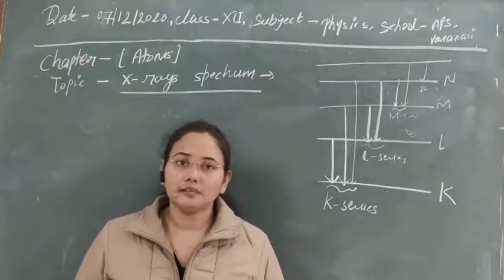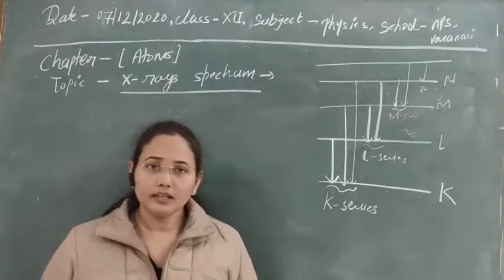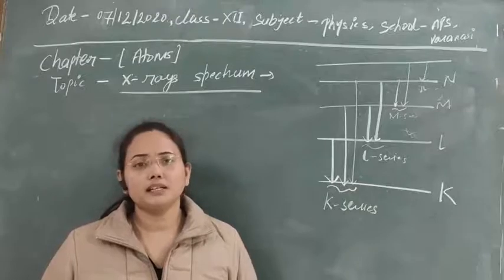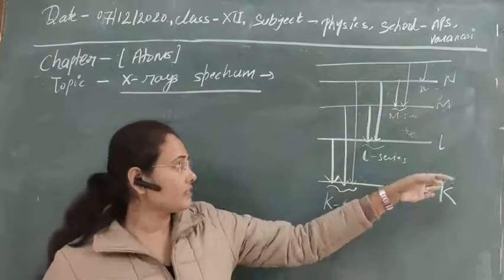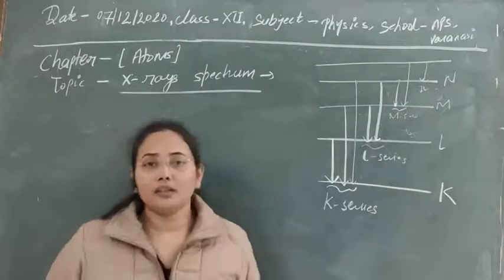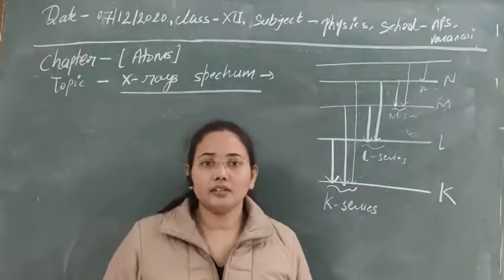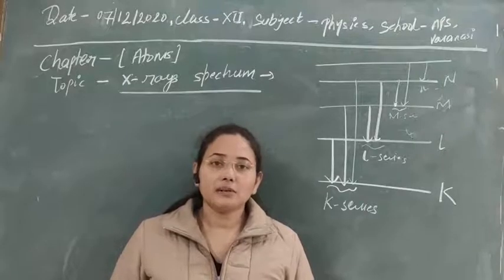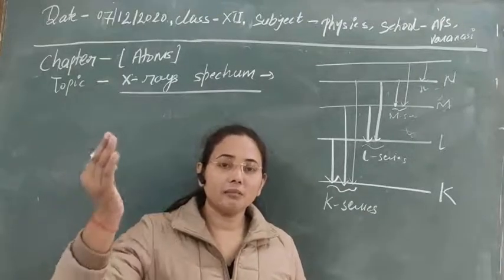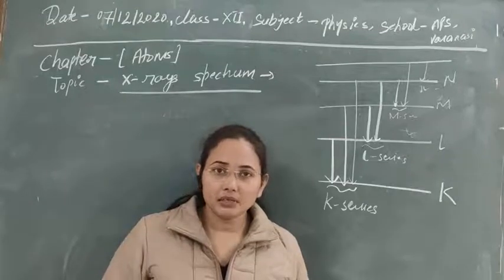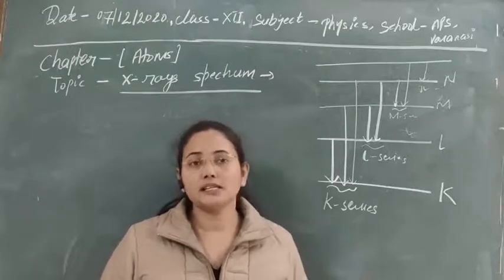In the case of alkali atoms, s, p, d, f subshells we are using, just like K, L for X-rays. If the transition is from the p subshell to s, then the principal series is obtained.